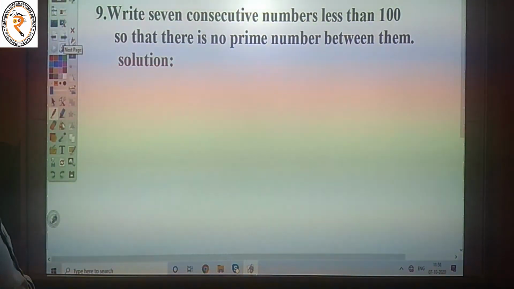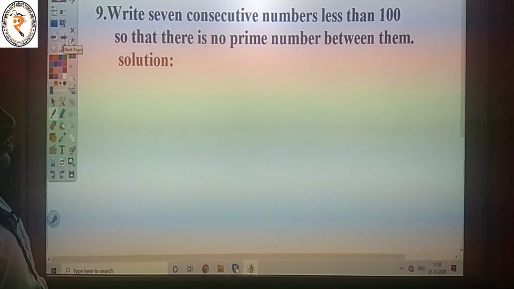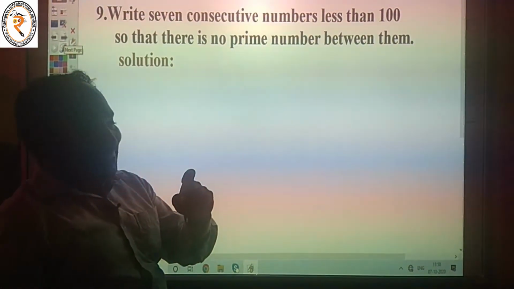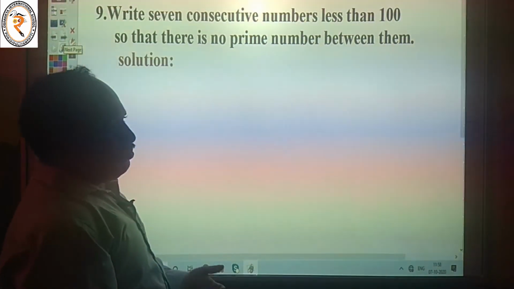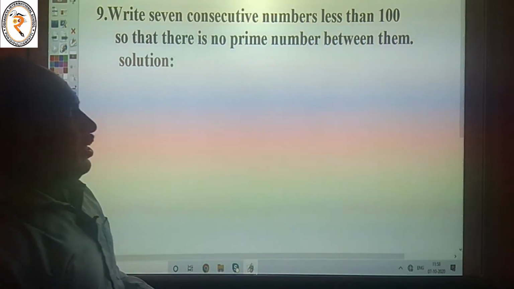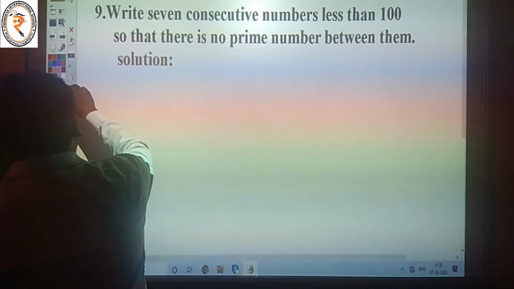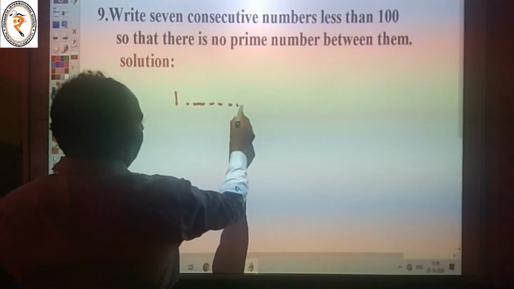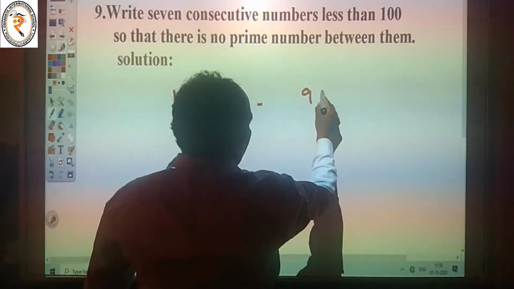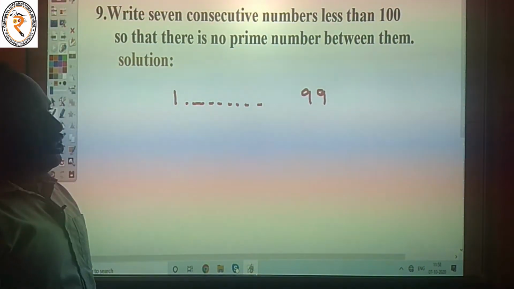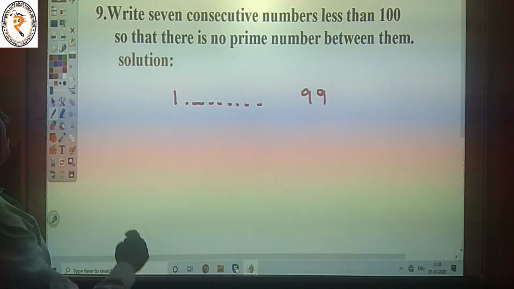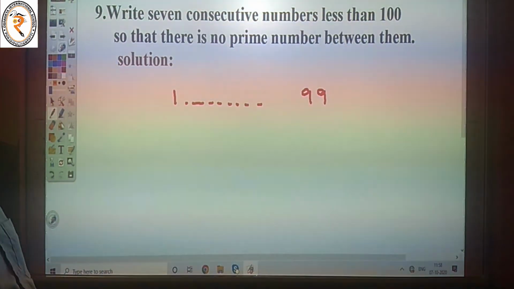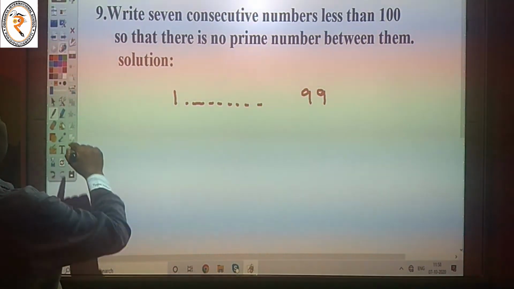Next one, the 9th one. Write 7 consecutive numbers less than 100. That means the numbers 1 to 99. Less than 100 means 1 to 99. So that there is no prime between them.